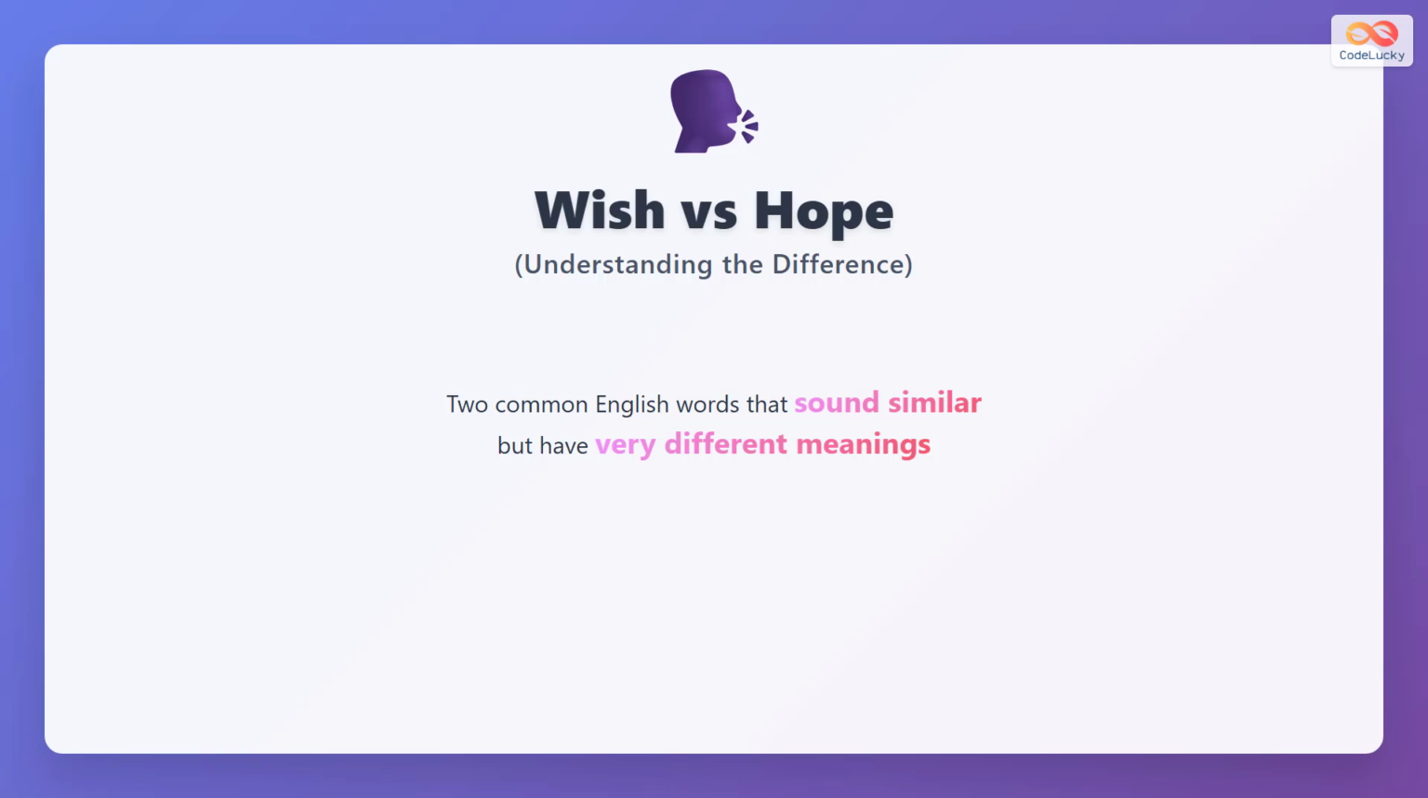Today, we learn the difference between two important English words, wish and hope. These words sound similar but have very different meanings. Wish is for impossible dreams. Hope is for realistic expectations.